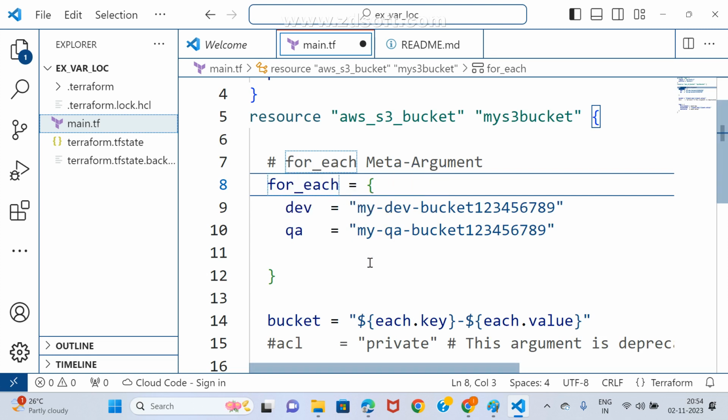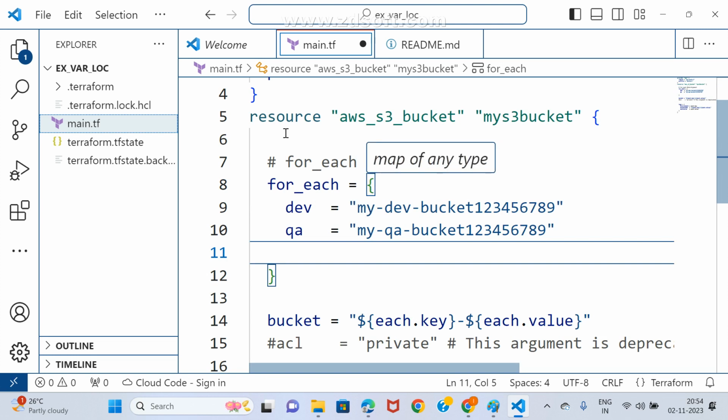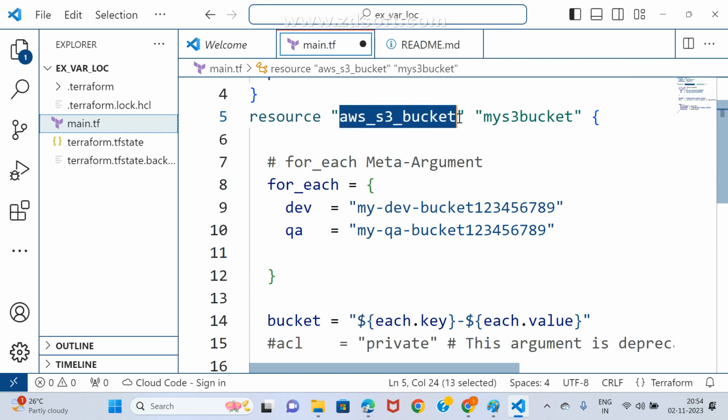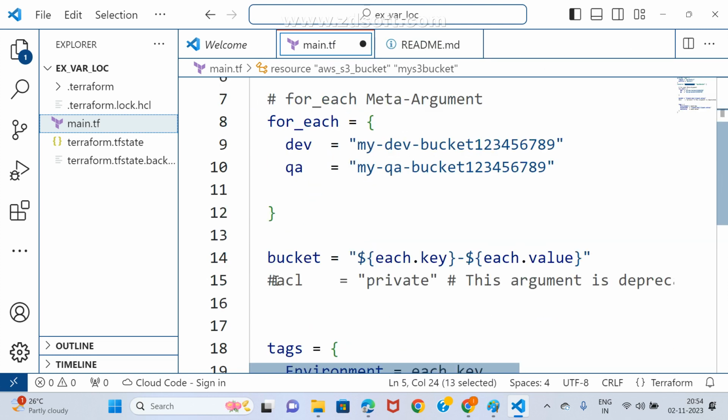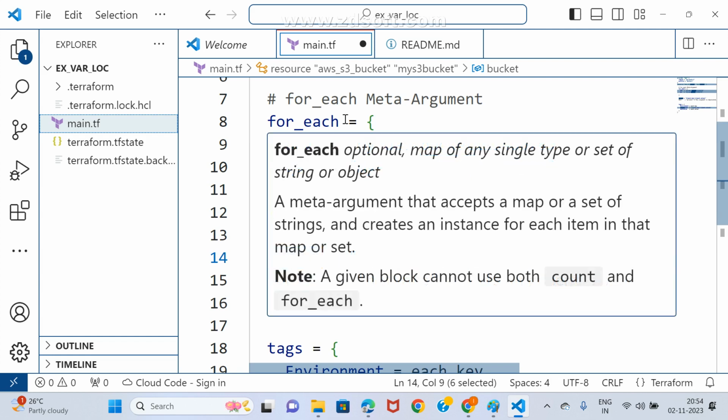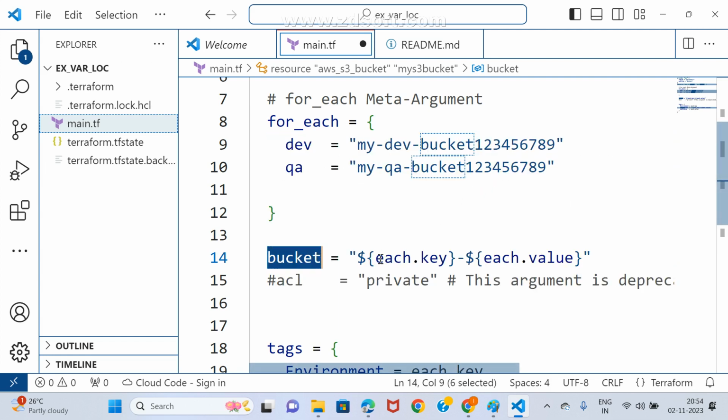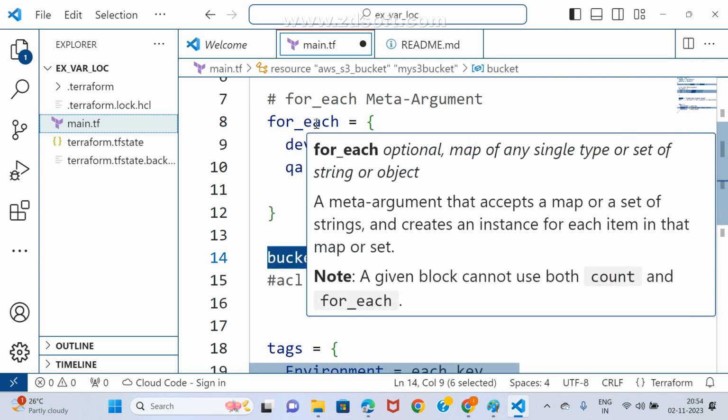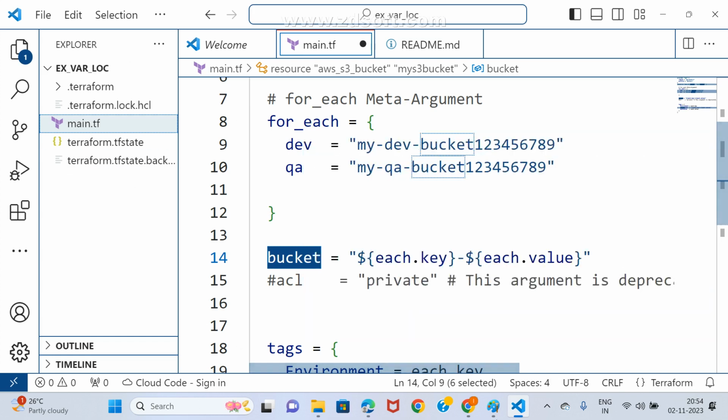How many buckets? Two buckets. If you want to create a Terraform bucket within the resource, you need to apply the bucket argument. For each values can be accessed with the help of each. Each dot key, what does it represent? Can you guess it?